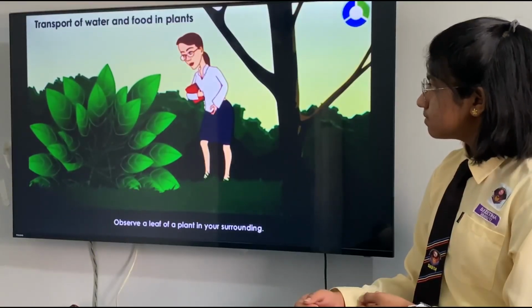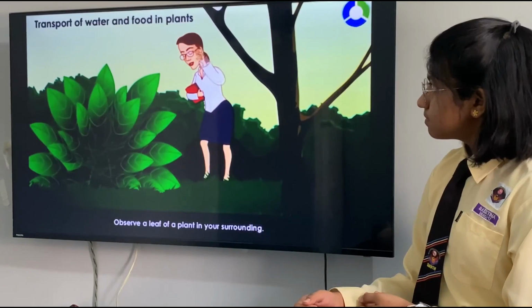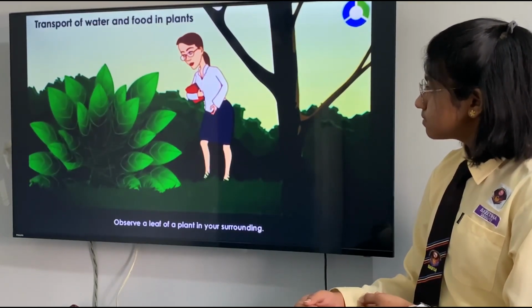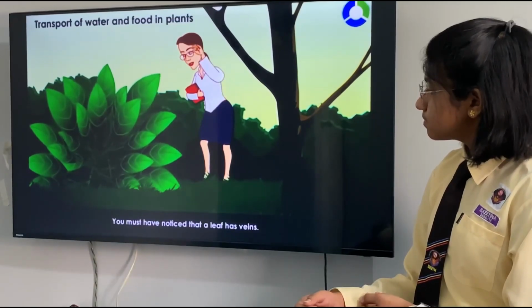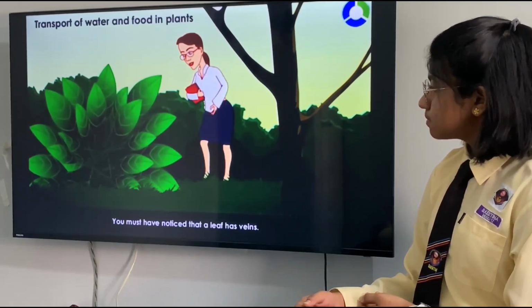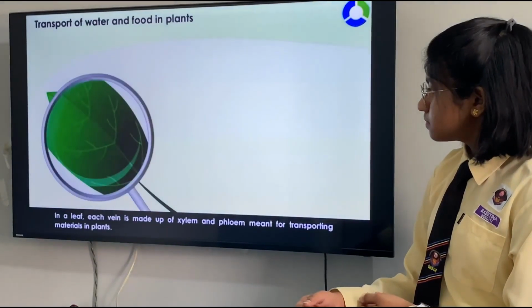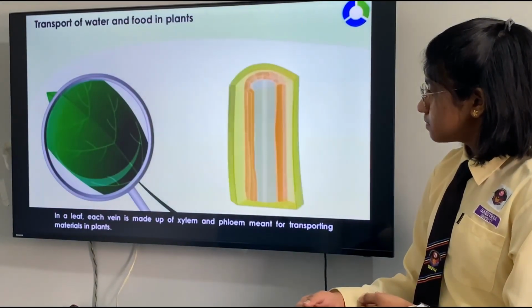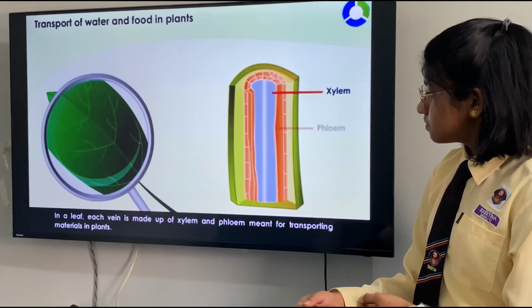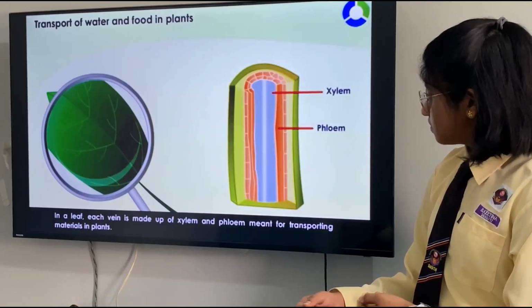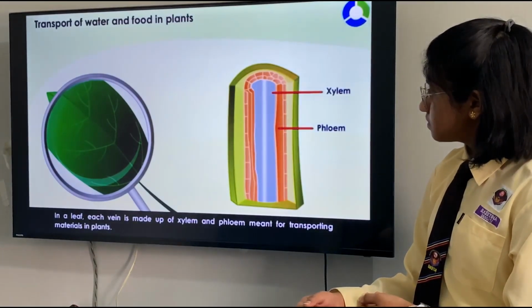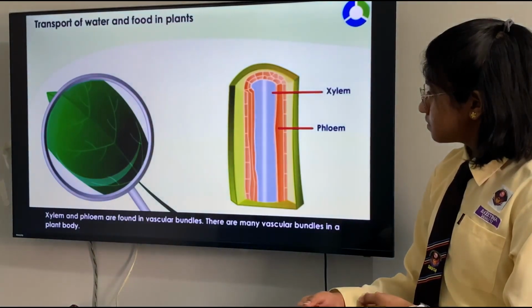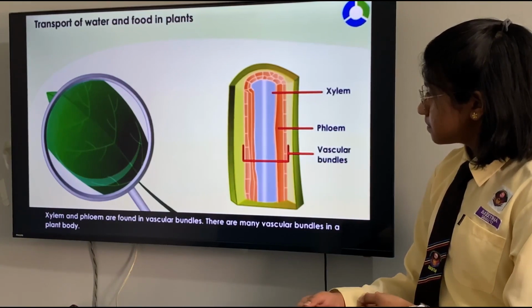Transport of water and food in plants. Observe a leaf of a plant in your surrounding. You must have noticed that the leaf has veins. In a leaf, each vein is made up of xylem and phloem meant for transporting materials in plants. Xylem and phloem are found in vascular bundles. There are many vascular bundles in a plant body.